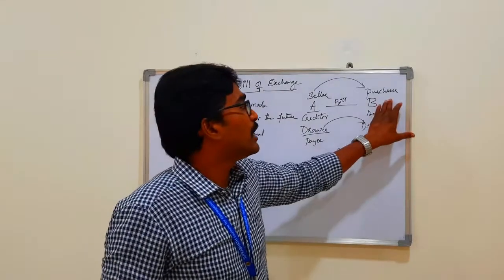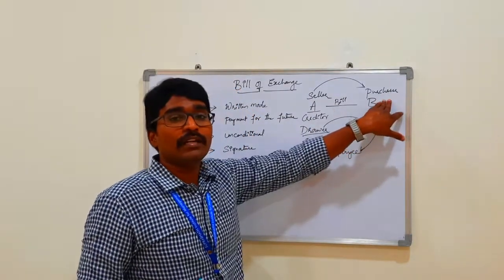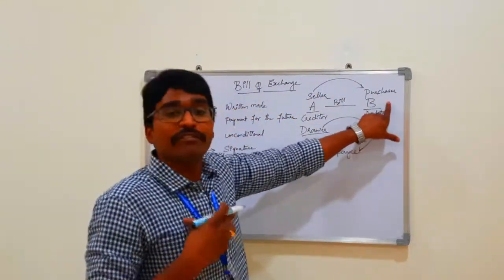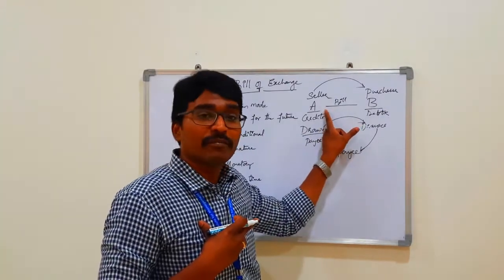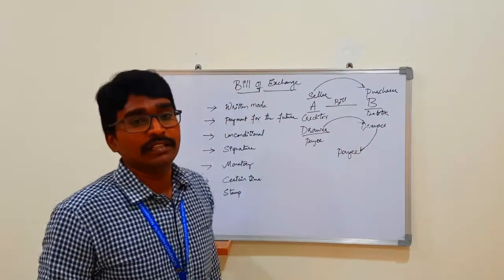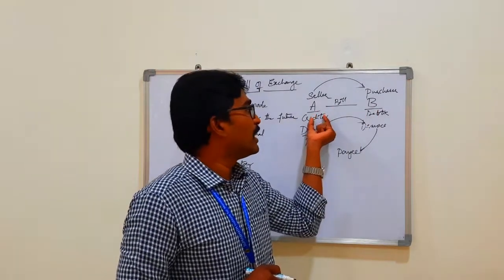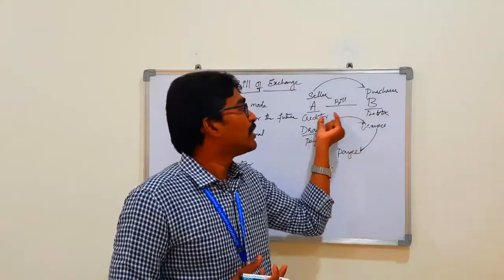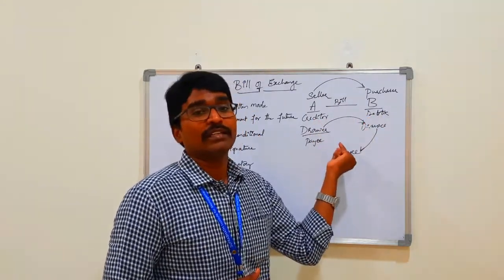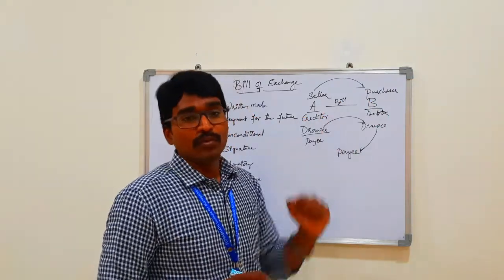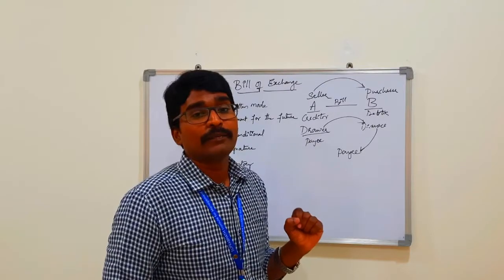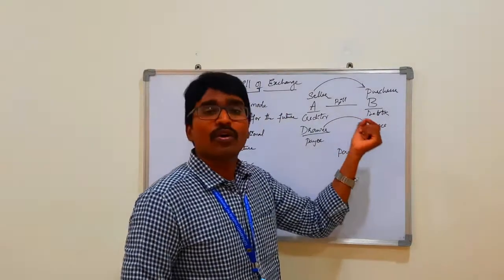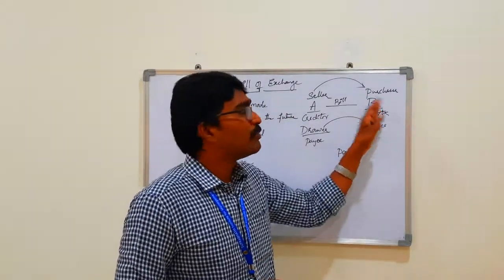For example, B has taken goods from A. If B says that only if I get profits out of the goods which I have taken from A will I do the payment, that is a condition. In that case A will be the loser. To eradicate that, the bill of exchange should be unconditional: whether B gets profit or not, the payment should be done to A.